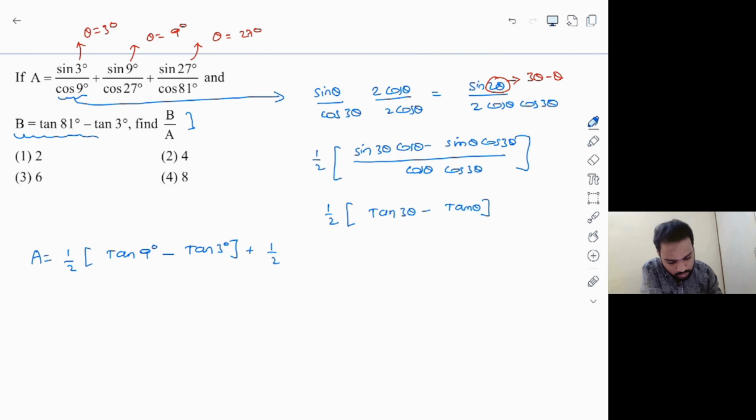And the second term is half of. In the second case, we put theta equal to 9, right? So it makes it half of tan of 9 times 3, which is 27 degrees, minus, this is again, tan 9 degrees.